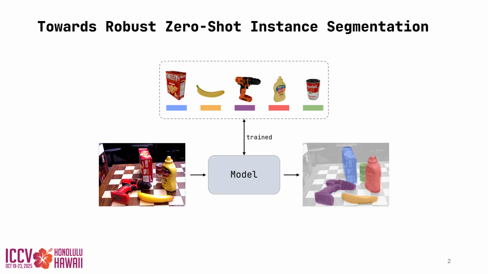Accurate and robust instance segmentation of objects is a key computer vision task, and plays an important role for many applications such as robotics. The classical approach trains a model on a priori known object classes on an existing dataset. This approach is highly accurate but lacks flexibility. If the set of objects changes or a new object is added, the model usually has to be retrained.